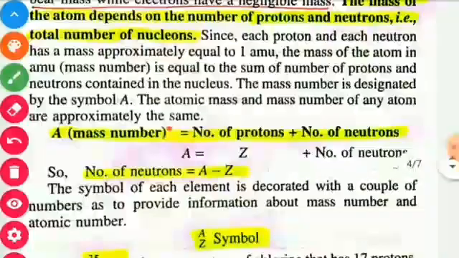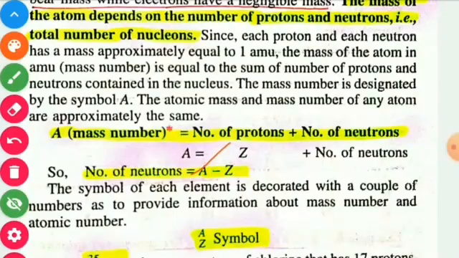Therefore, the number of neutrons is equal to the mass number minus the atomic number. So to find the neutrons present in a particular chemical species, we have to subtract the atomic number from the atomic mass, means the number of neutrons N is equal to the mass number A minus the atomic number Z.